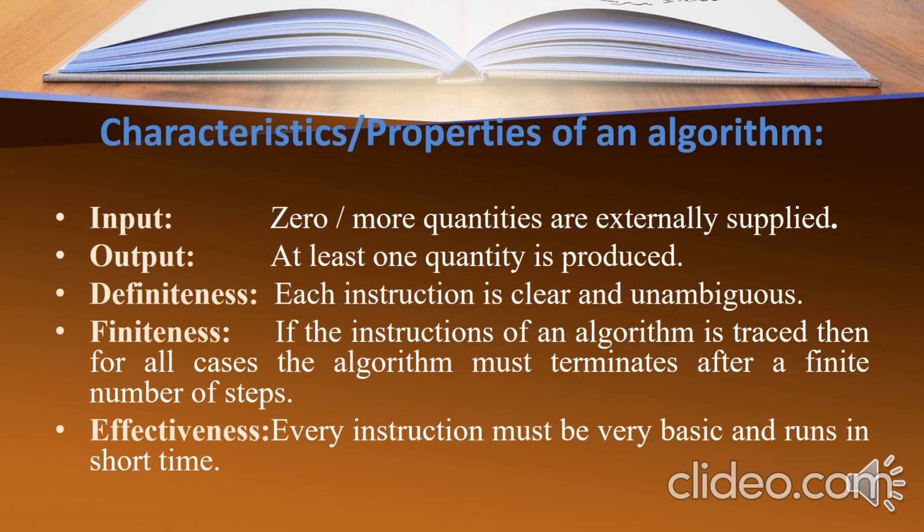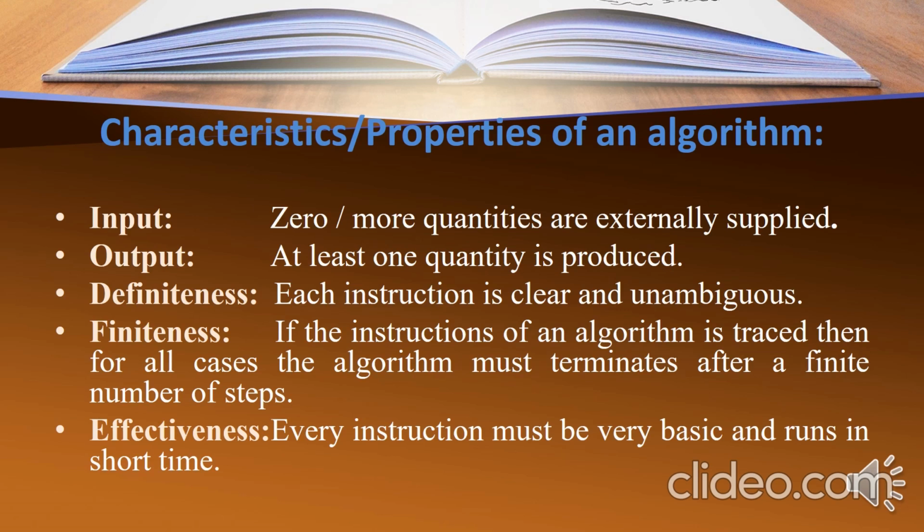Let's understand the characteristics or properties of an algorithm. First of all, input. For an algorithm, you need to supply zero or more quantities as input, and as output it should produce at least one quantity. Then definiteness. Each instruction is clear and unambiguous, meaning that it must be perfectly clear what should be done.